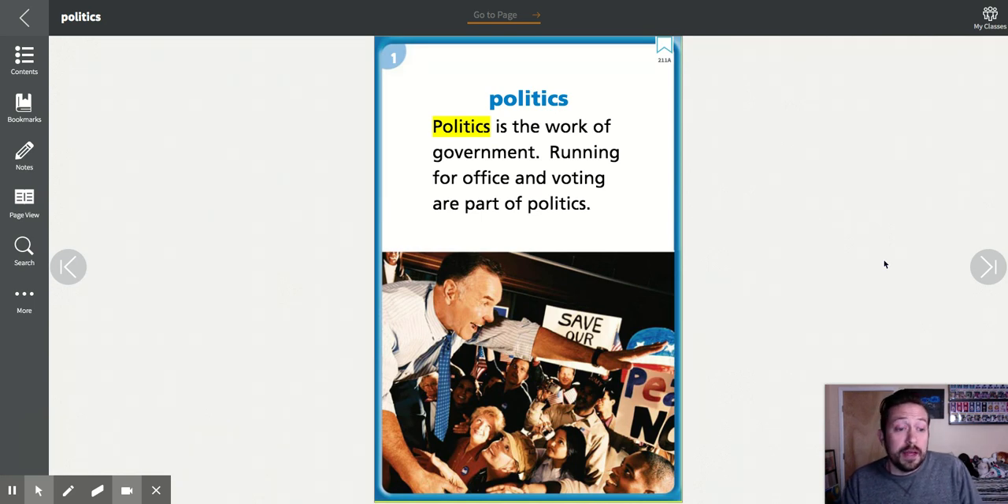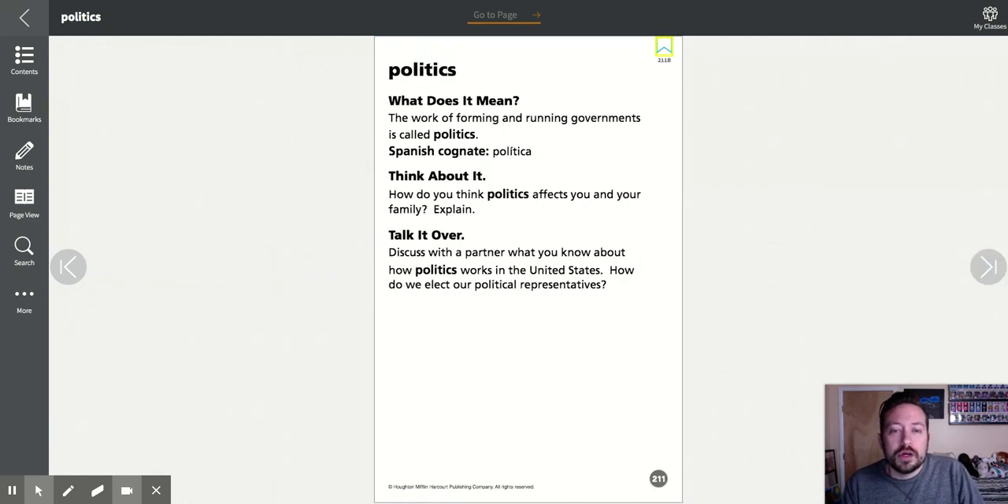Some of you might have heard this word before. We might have briefly talked about this when we were doing our government unit in social studies earlier in the year. So what does politics actually mean? It is the work of forming and running governments. It's the formation and running of local governments, state governments, and federal governments. Federal governments are the whole thing. So politics is that whole idea of running and forming governments.